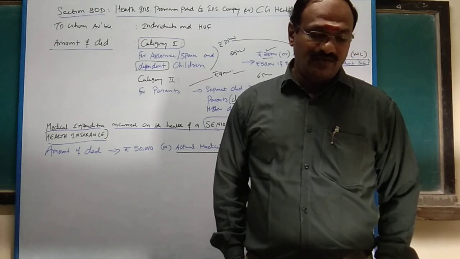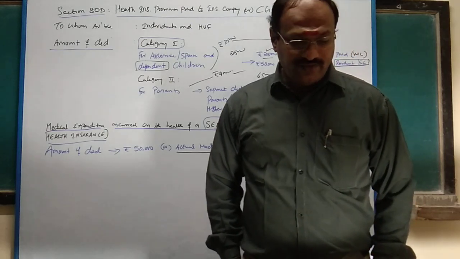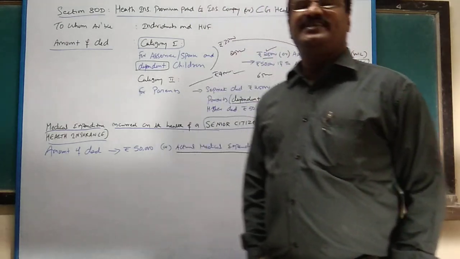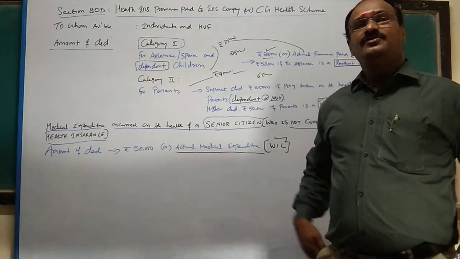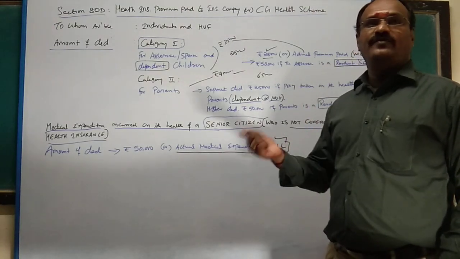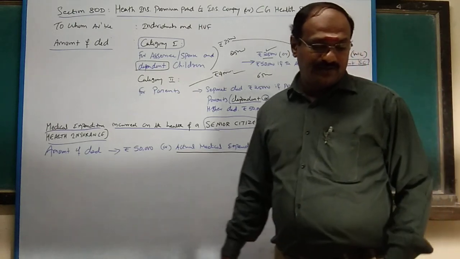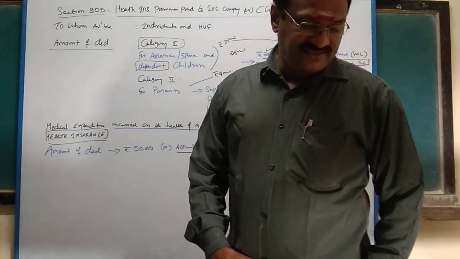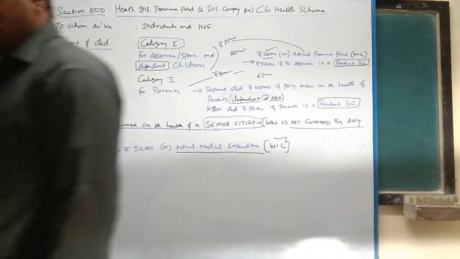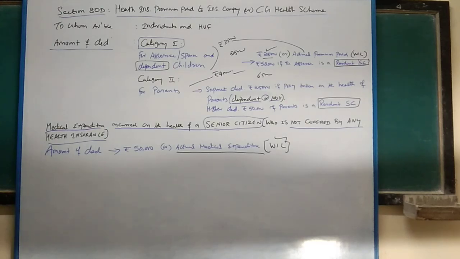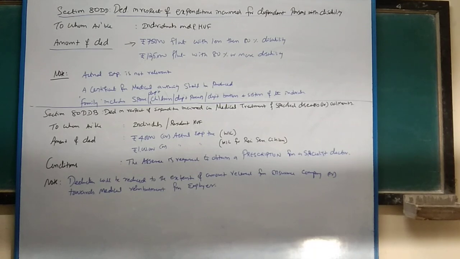This is within the overall limit of rupees 25,000 or 50,000 as the case may be. So the 5,000 is inclusive of the 25,000 or 50,000 rupees. Important: expenditure on preventive health checkup can be paid in cash. Okay, next section 80DD.